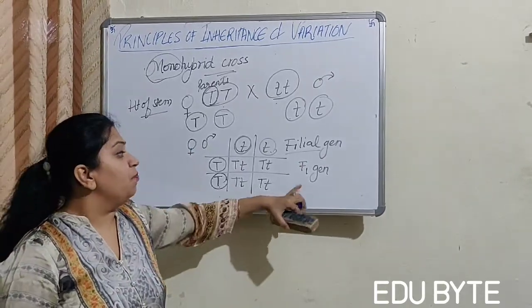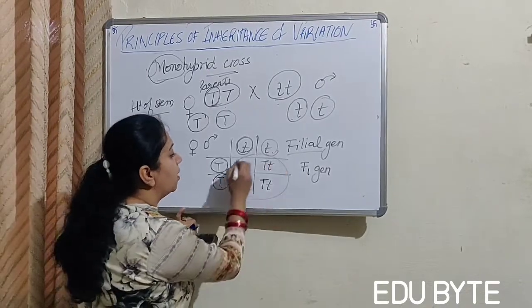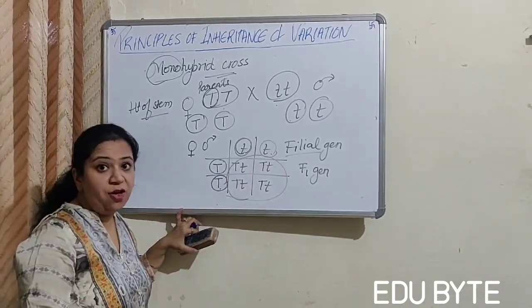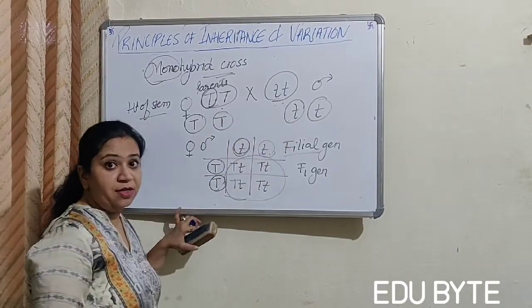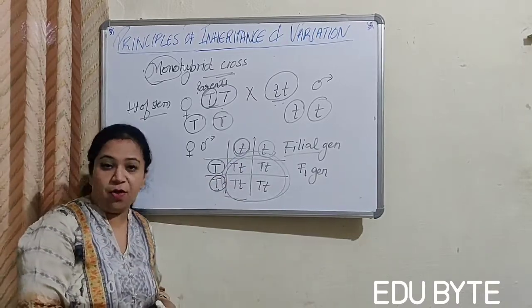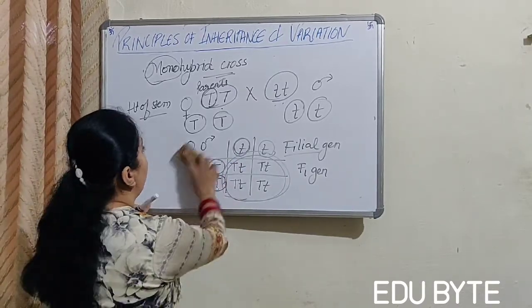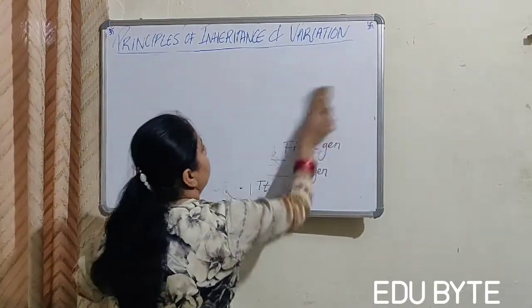So the F1 generation will have all the plants that are tall. Why tall? They were crossed with a tall and a dwarf plant. But Mendel saw that all the plants were tall. So he concluded that.